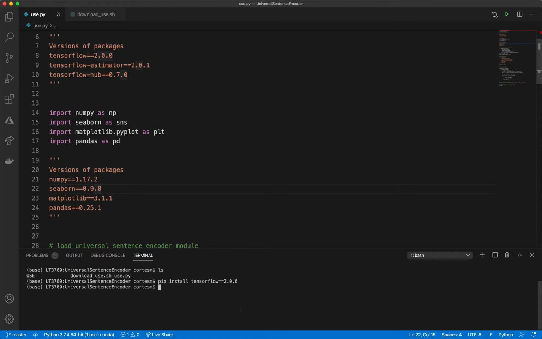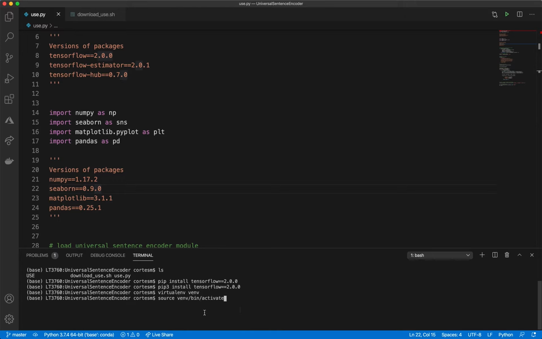If you're using Python 3, you would do pip3 install tensorflow==2.0.0, etc. And then if you want to install the stuff in a virtual environment to keep it separate from the rest of your machine, you can install Python virtual environment and then run this command, and this will create a virtual environment called venv, and then you would just source it to activate it, so venv/bin/activate.